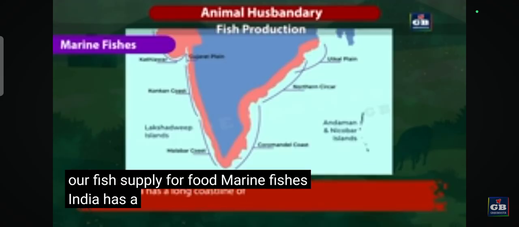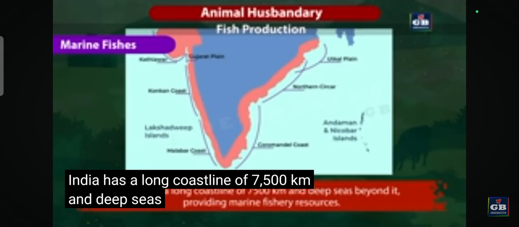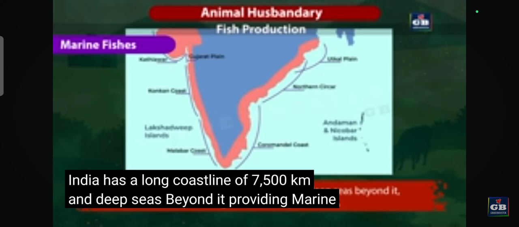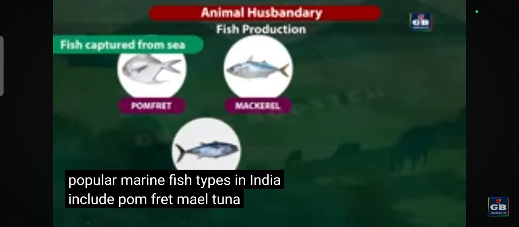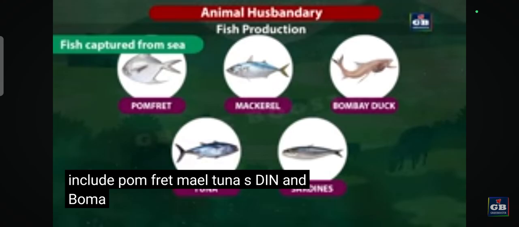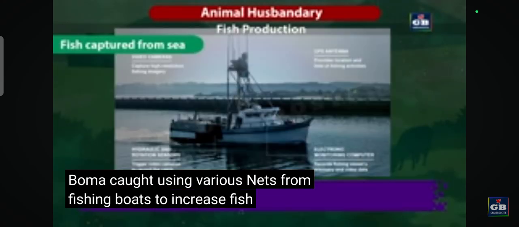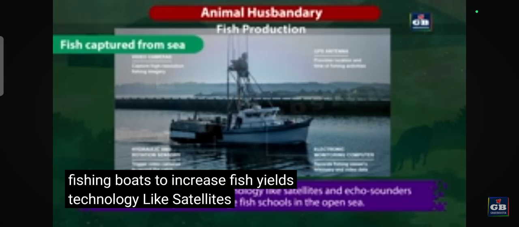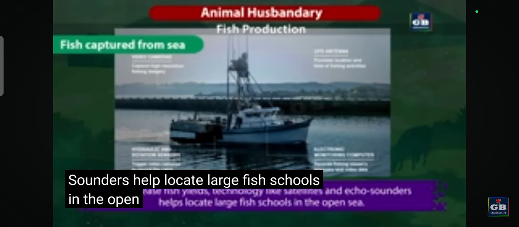India has a long coastline of 7,500 km and deep seas beyond it, providing marine fishery resources. Fish are captured from the sea. Popular marine fish types in India include pomfret, mackerel, tuna, sardines, and Bombay duck, caught using various nets from fishing boats. To increase fish yields, technology like satellites and echo sounders help locate large fish schools in the open sea.